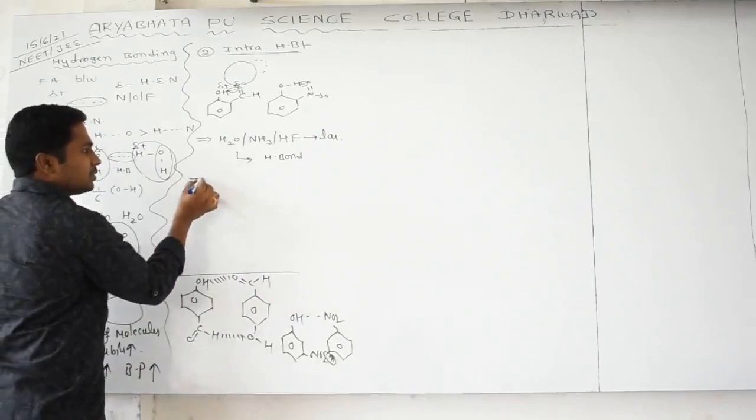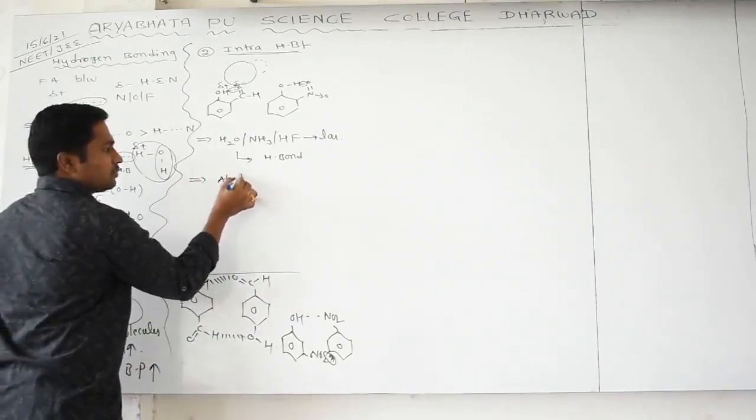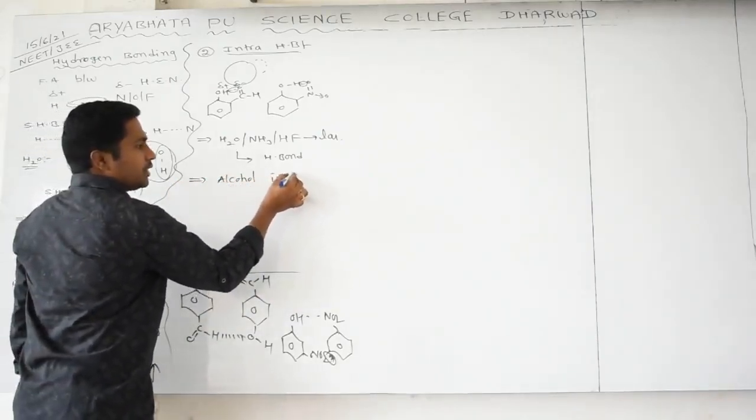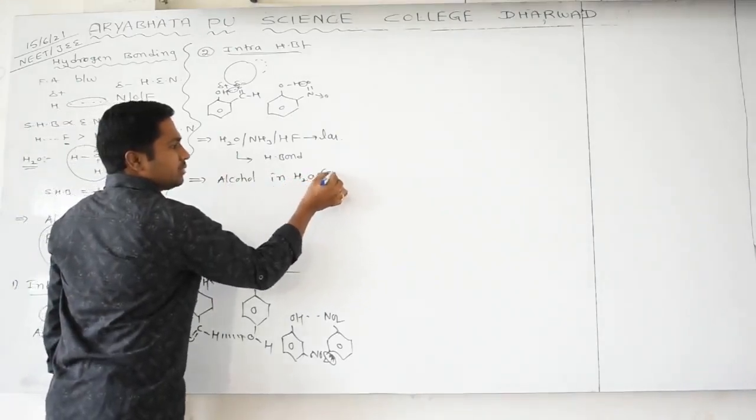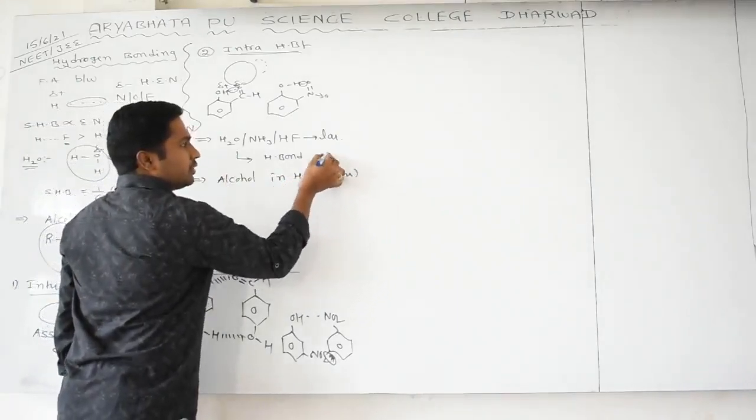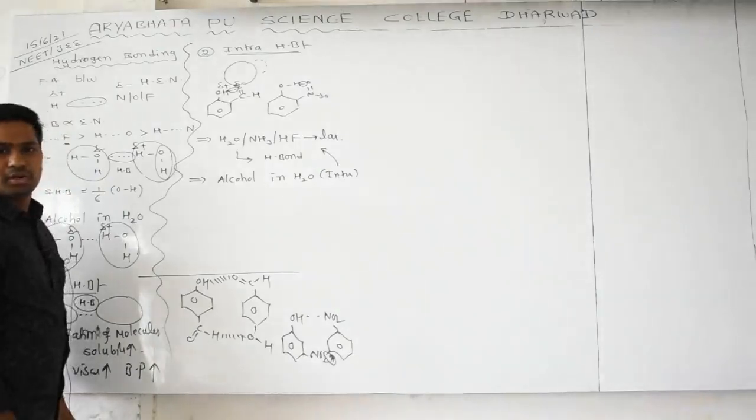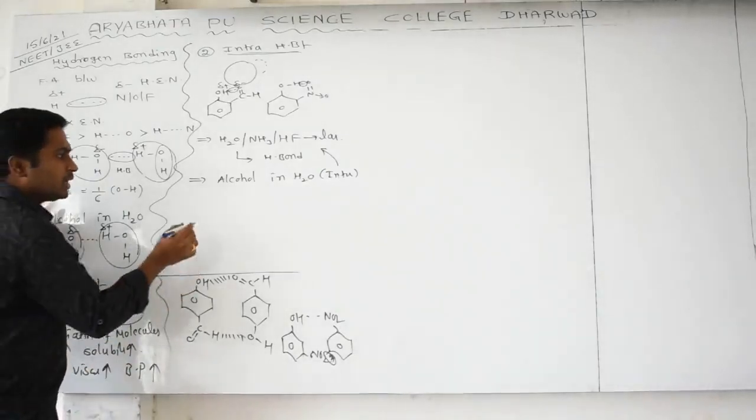And we can see some other things, alcohols dissolved in water. That is also, the reason is nothing but intermolecular hydrogen bonding. For this also, the reason is intermolecular hydrogen bonding. I will tell you some other things.